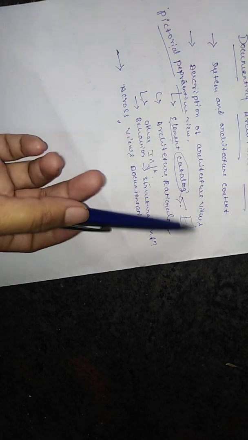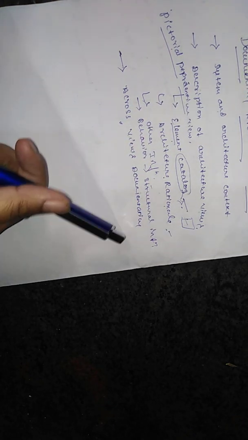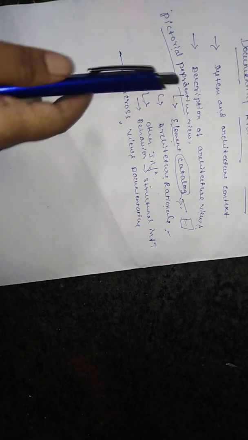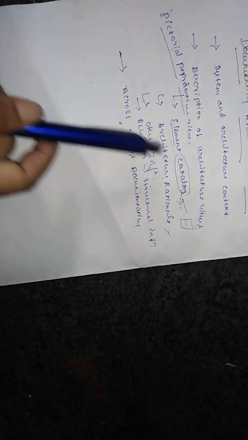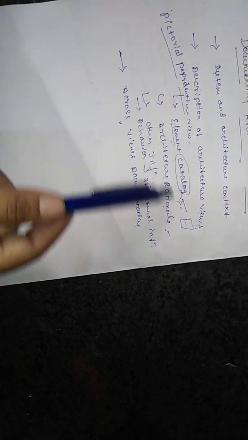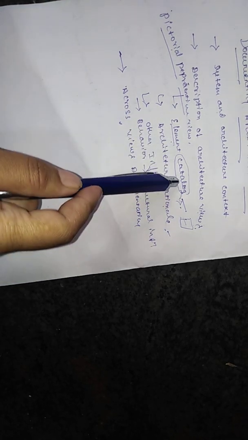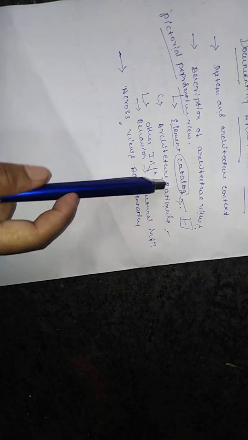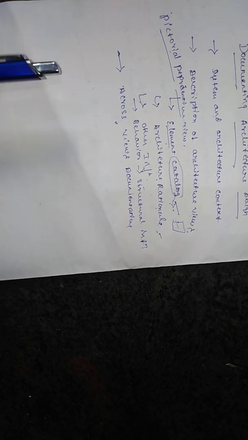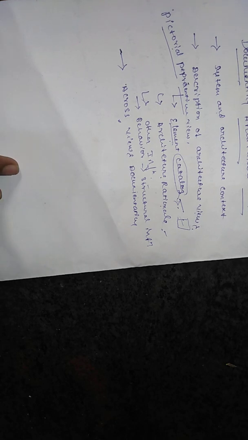In architecture design documentation, there are three types: system architecture, description architecture views, and across view documentation. In the description architecture views, there are four types: element catalog, architecture rationale, other information, and behavior. Element catalog is based on the purpose: the information we can provide for the element under the interface.